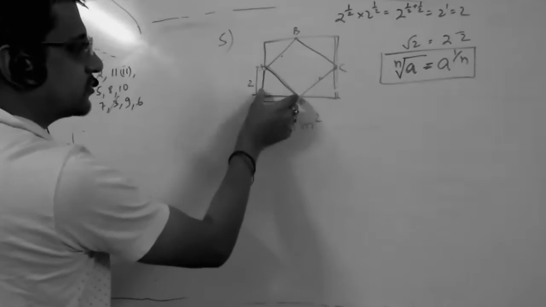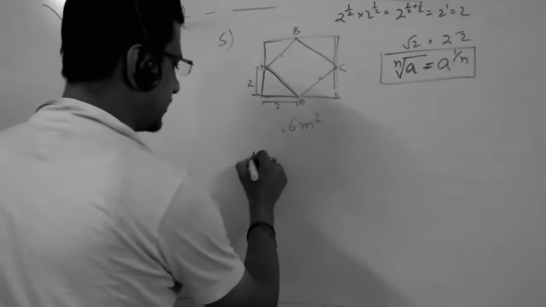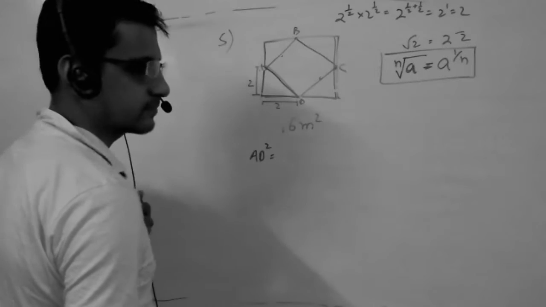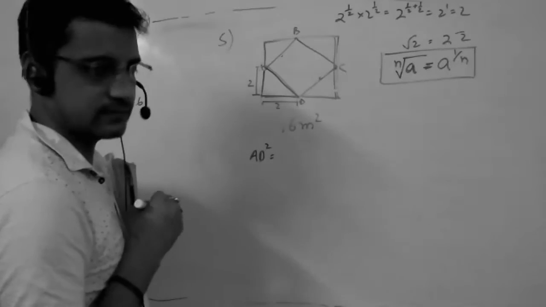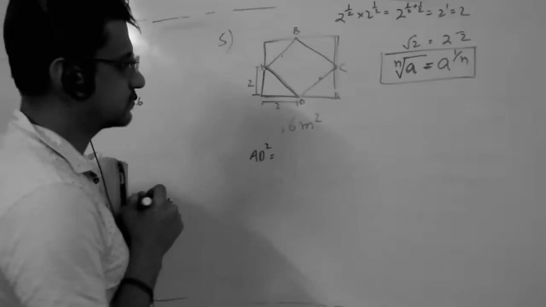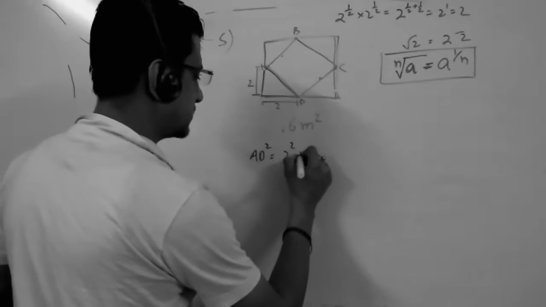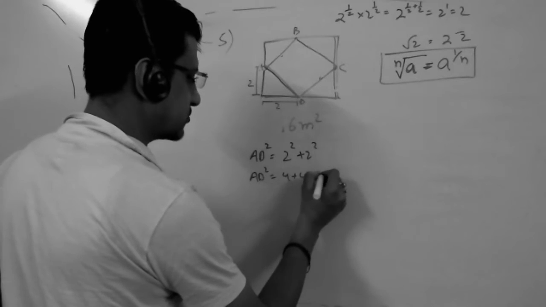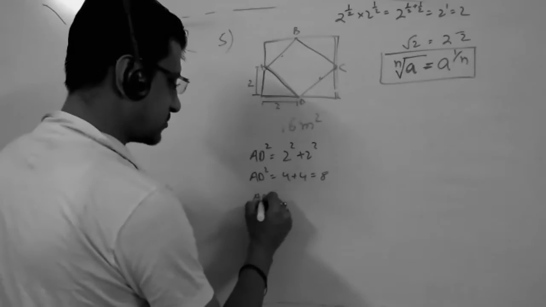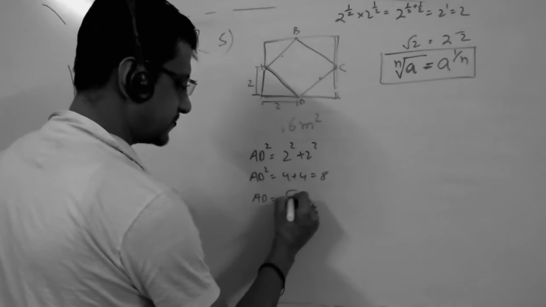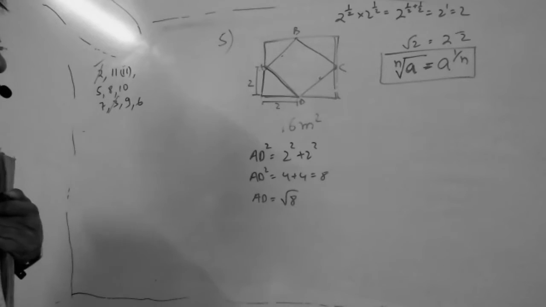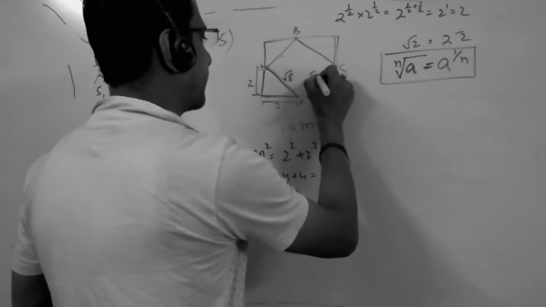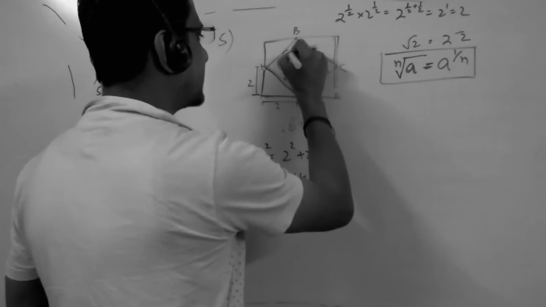This 2, how it came, you know? Now AD square is equal to? This 2 square plus 2 square. So AD square is equal to 4 plus 4 is equal to 8. So AD is equal to under root 8. Did you get this one? Okay, I'll write it under root 8. All four sides will be like that? Yes, sir.